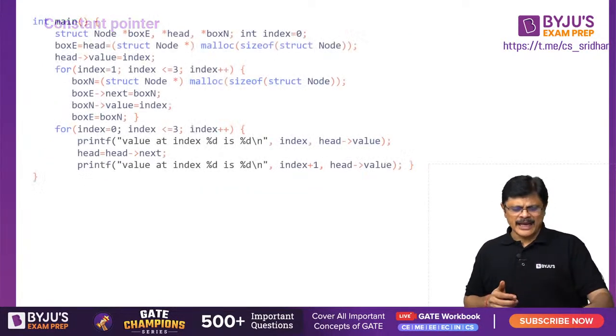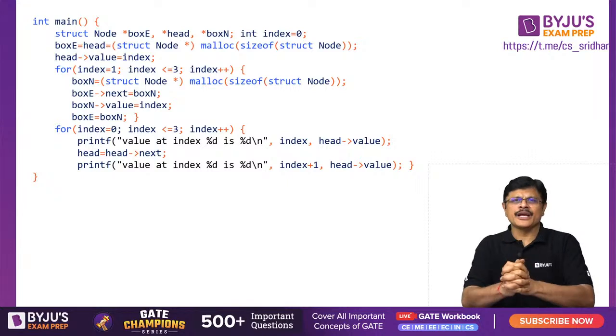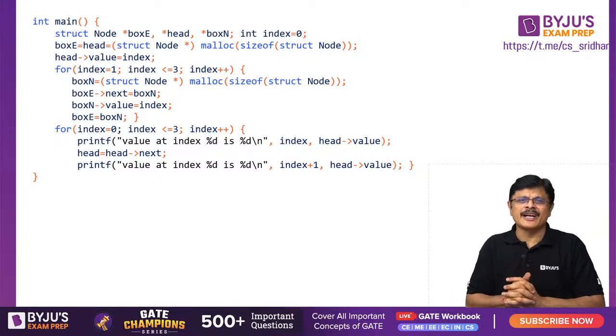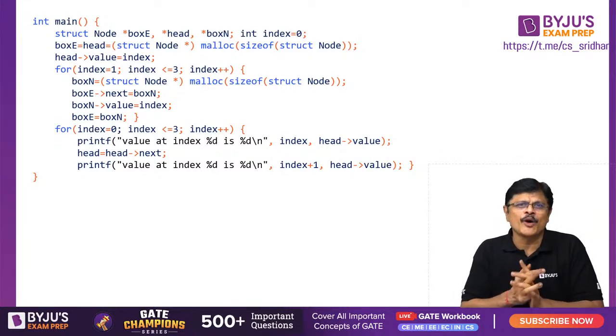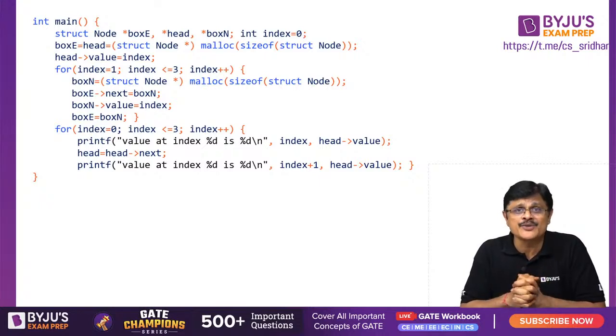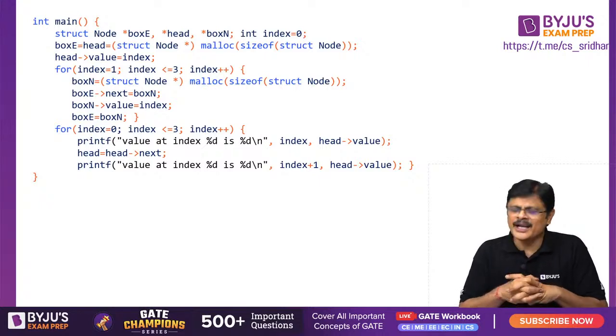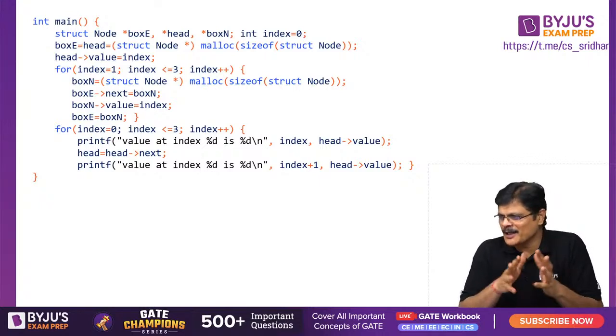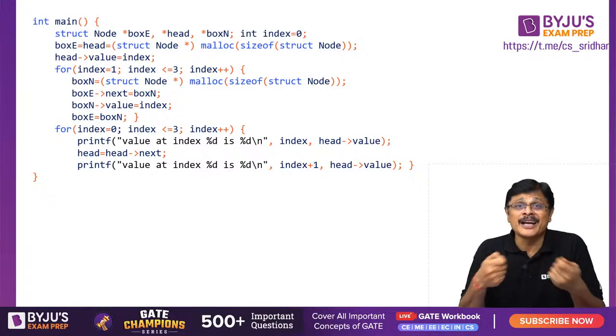Of course, there are some types of pointers. Next time I will try to take up the types of pointers, which is one very interesting topic. We will try to take up all the types of pointers and how to read the pointers, we will try to understand, my dear friends. Anyhow, this particular one was ending in a hurry session.